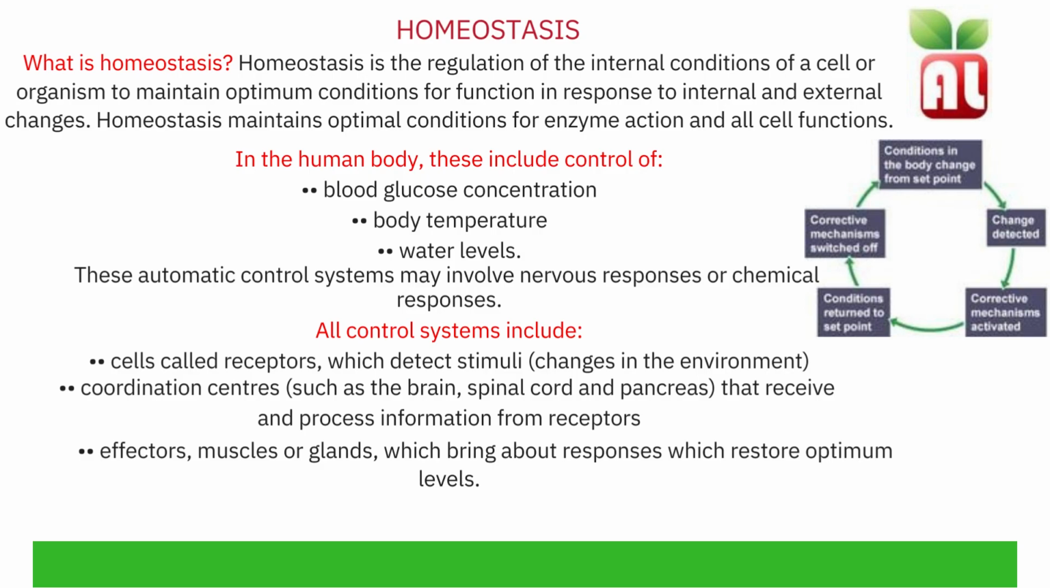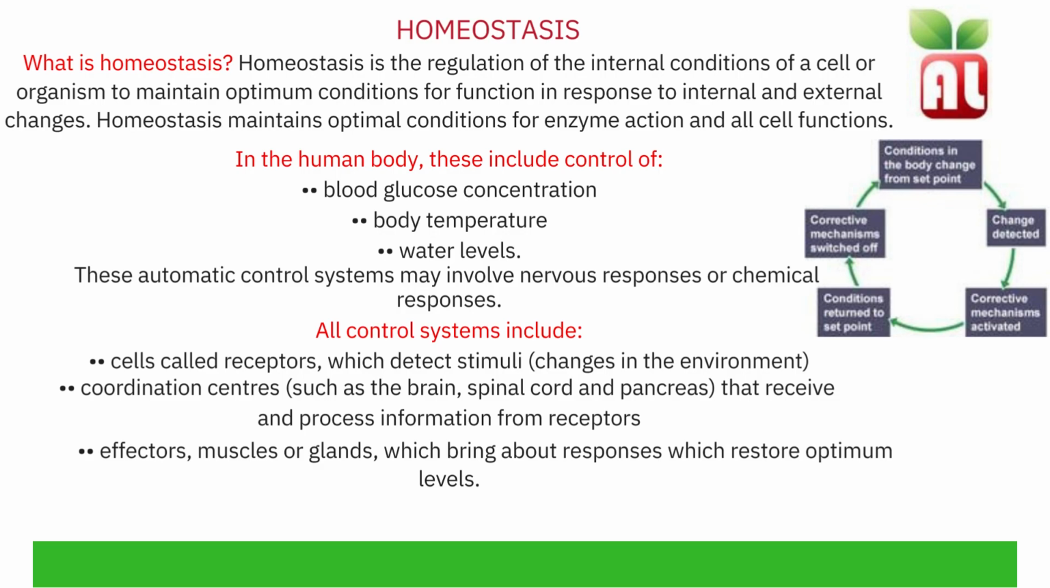Homeostasis is the regulation of the internal conditions of a cell or organism to maintain optimum conditions for function in response to internal and external changes. Homeostasis maintains optimal conditions for enzyme action and all cell functions. In the human body, these include control of blood glucose concentration, body temperature, and water levels. These automatic control systems may involve a nervous response or a hormonal response.